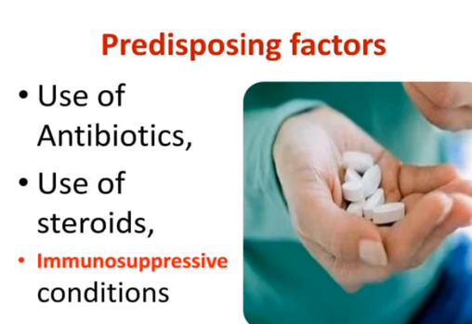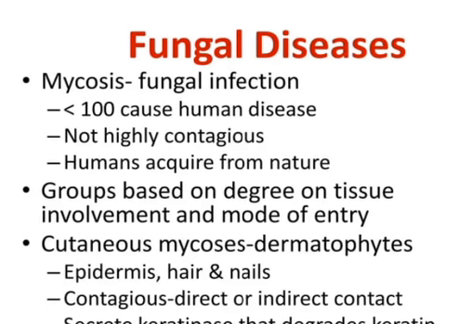Speaking about the predisposing factors of fungal infection, we can name antibiotics, steroids and immunosuppressive conditions. Fungal diseases: mycosis, a fungal infection; fewer than 100 fungi can cause human disease. They are not highly contagious, and humans acquire them from nature. Groups are based on the degree of tissue involvement and the mode of entry. Cutaneous mycoses are caused by dermatophytes, mostly present in the epidermis, hair and nails. They are contagious by direct or indirect contact. They secrete keratinase that degrades keratin.